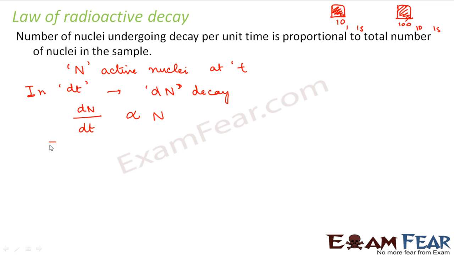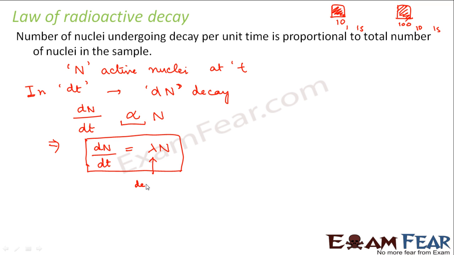Now in order to change this proportionality into an equality, we introduce a constant lambda. This expression defines my law of radioactivity, where lambda is known as the decay constant. So dn by dt becomes equal to lambda n.